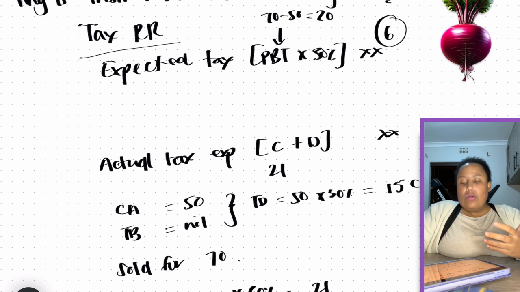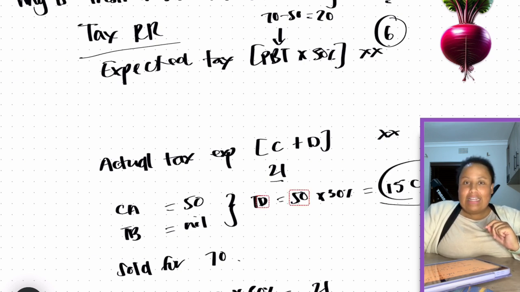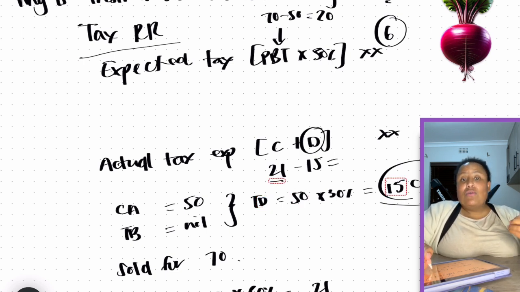But does that mean that now we're going to have a reconciling difference between the 21 and the 6? Well, there is one thing that we're forgetting, and that is the deferred tax. In the prior year, we would have recognized a liability of 15, and now that we have sold that item, the related deferred tax must be de-recognized. So we would reverse that liability, and that is going to impact our deferred tax. So the net effect then between current and deferred tax is 6. And how does that compare? It is the same as our expectation.